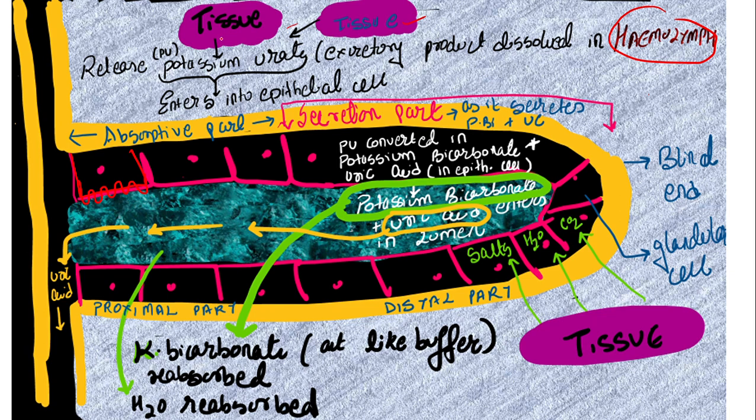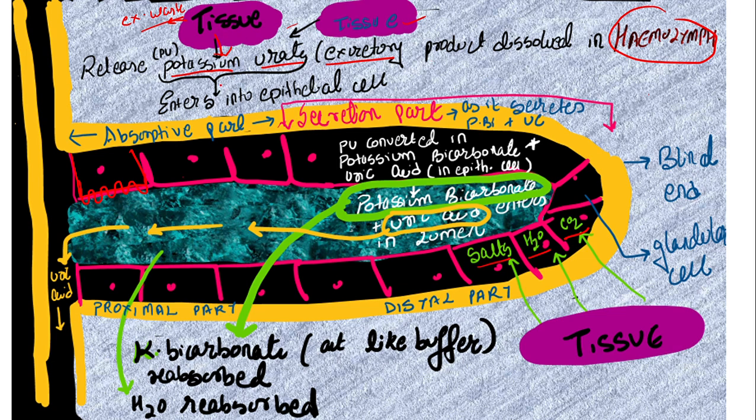Now see here very carefully. In the tissue, metabolic activity will take place. If metabolic activity is happening, that means excretory waste will be produced. Here we are going to bother about a few excretory wastes, for example salt, water and carbon dioxide. And another one, the salt which I can talk about here is potassium urate. एक salt का नाम ले लिया है, that is nothing but the potassium urate. So due to metabolic activity, tissue is going to release potassium urate, which is the excretory salt.